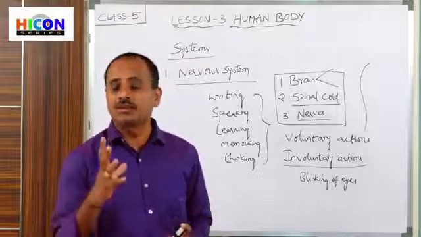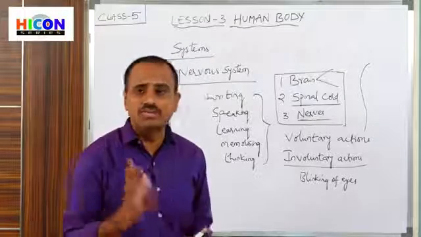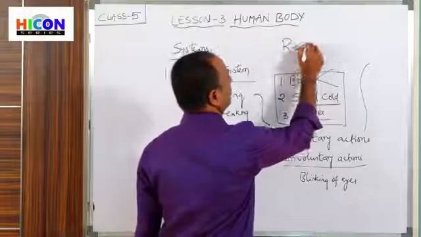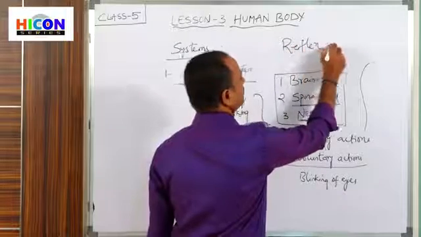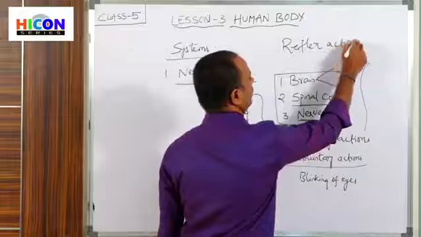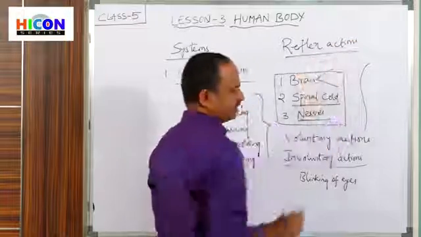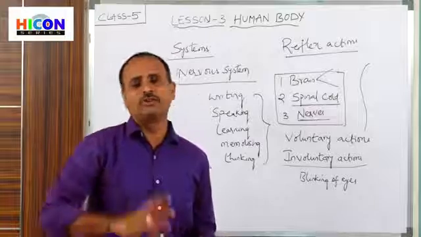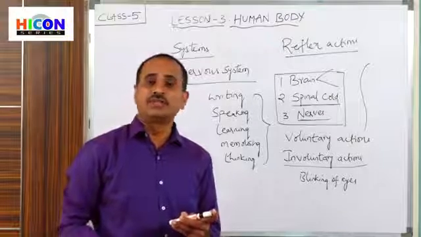Next, the spinal cord will control some actions. Those actions are called reflex actions. So what are reflex actions? Children, we do some actions without knowing, that means with an immediate response.